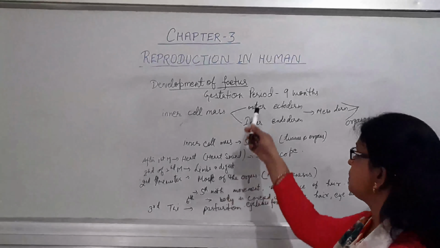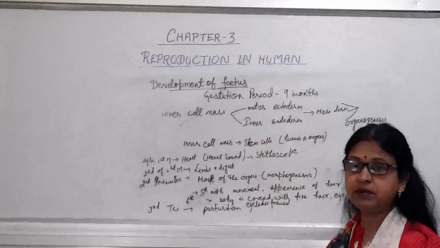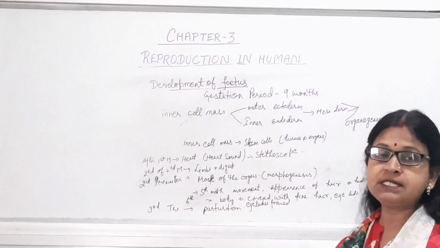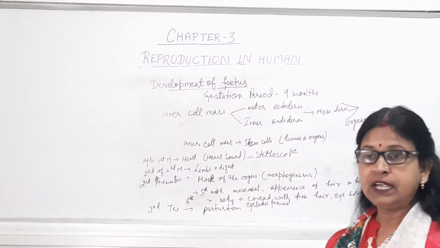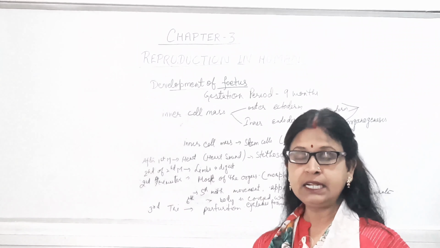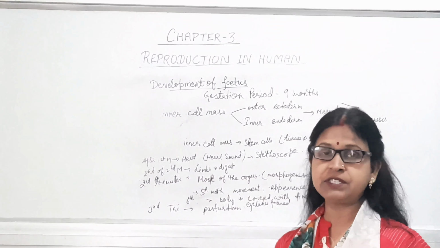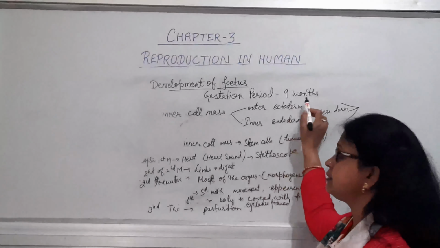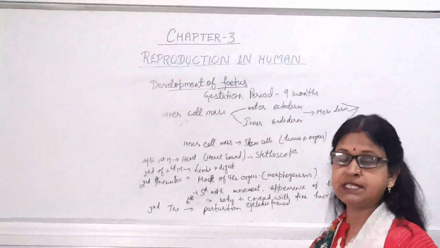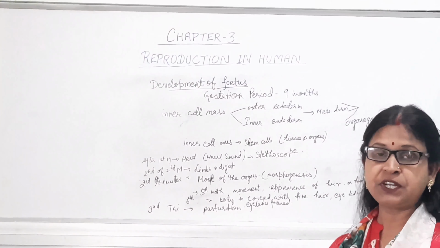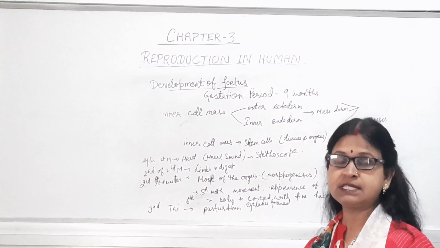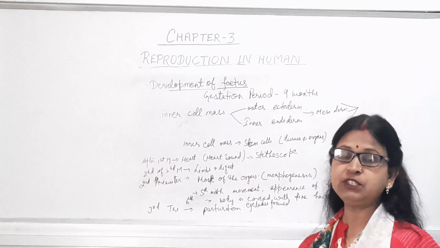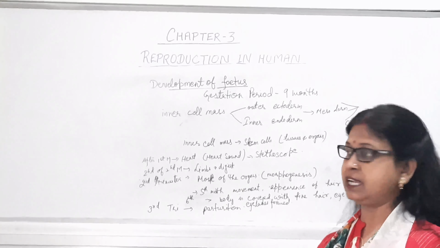The gestation period in human beings is about 9 months. Gestation period means the duration from the implantation until the birth of the child. That duration is known as the gestation period. Now this 9 months is divided into 3 trimesters. First trimester is the first 3 months, then the 4th to 6th month is the second trimester, and then the 7th to 9th month is known as the third trimester.